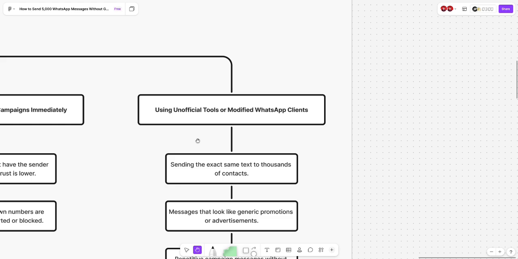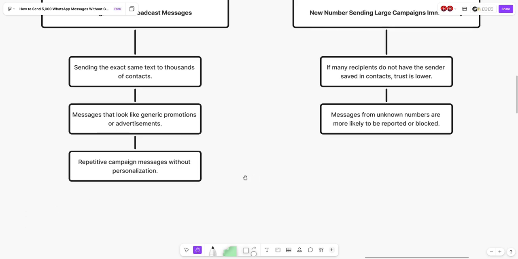So that's why you have to always make sure that you are subscribing to or utilizing only tools that are Meta partners. To check whether a service is a Meta partner or not, there is a website called Meta Partners. You can go there and type in the name of the tool you are utilizing, so that you can know whether that tool is a Meta partner or not. So that's the first section.